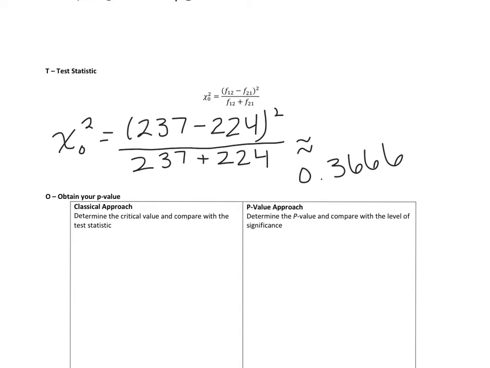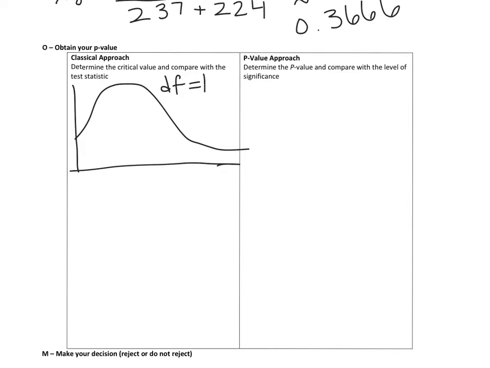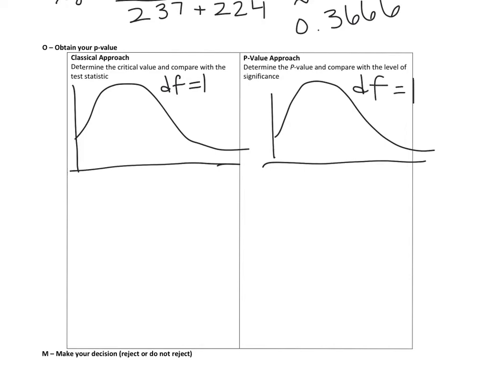All right, so now essentially we want to know if this is considered unusual or not. So we have 2 ways to do that. We could do the classical approach using our chi-squared distribution. We're always going to use degree of freedom 1 for McNemar's test. Here, I'll just draw our graph twice, degree of freedom 1. And our alpha was 0.05, so let's check out our critical value for our chi-squared distribution.